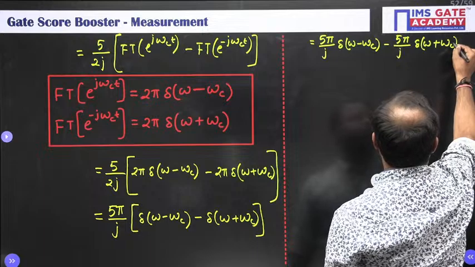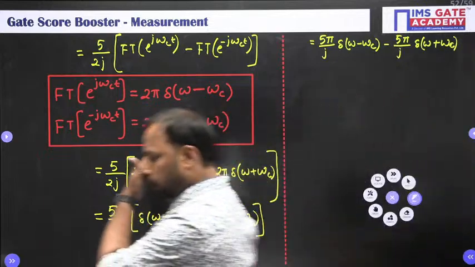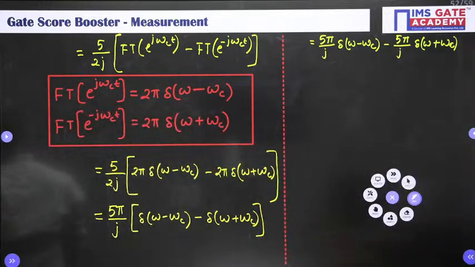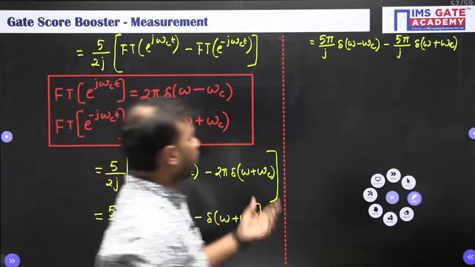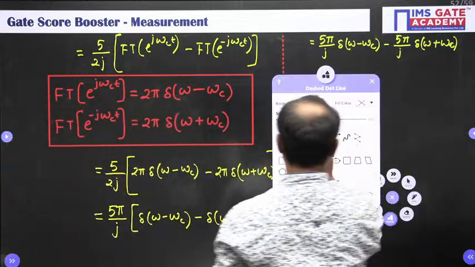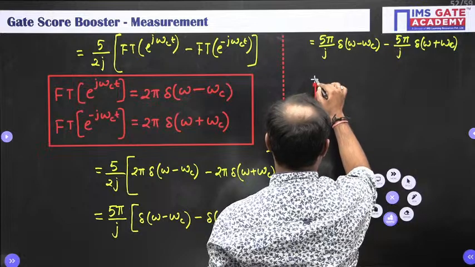Any doubt till this point, please do let me know. Okay. Now in the frequency spectrum, this can be observed like this.